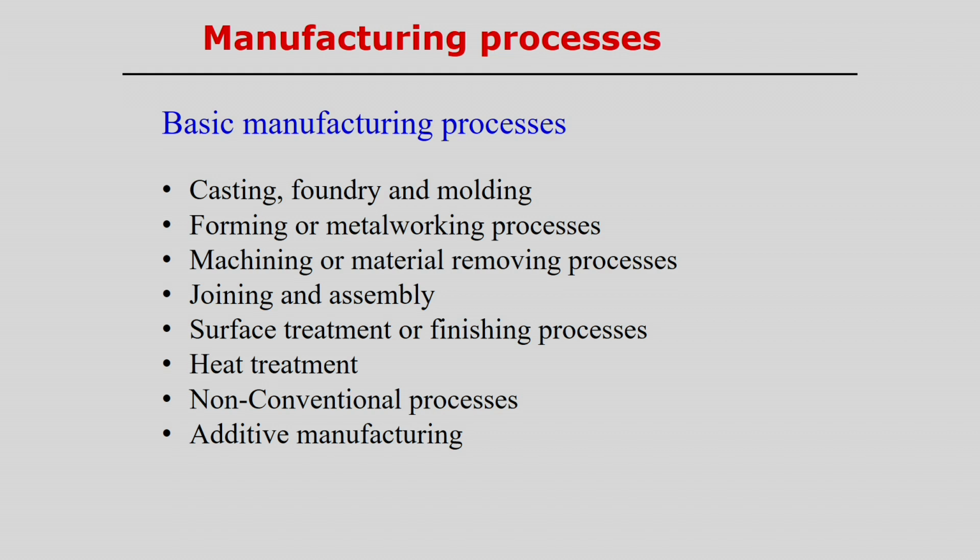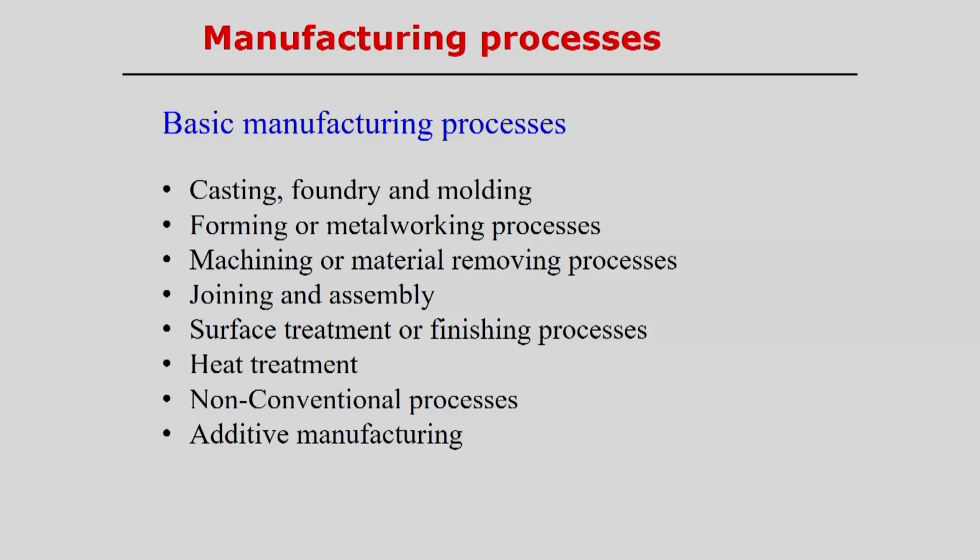This is in general the casting process that is involved in the manufacturing process. Then metal forming process means that we never melt the material. Rather, in metal forming processes we just try to get the desired shape below the operating temperature, below the melting point temperature. This metal forming process is one category of the manufacturing process, and of course, the deformation of the metal is the most important aspect in the metal forming process.